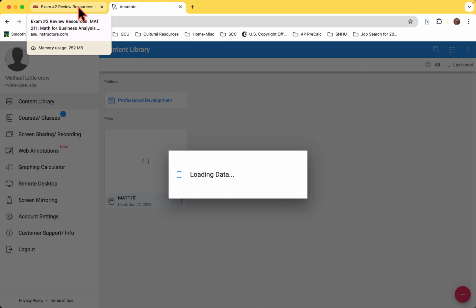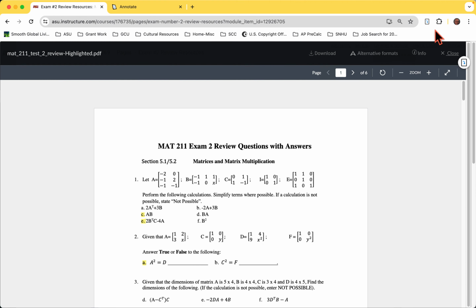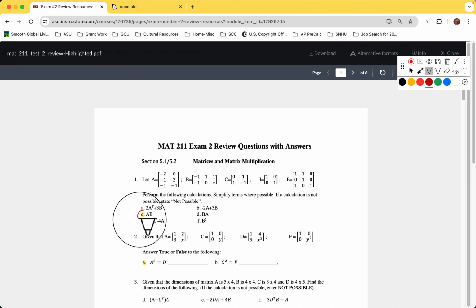Once I did that, I went and made solution videos for all the highlighted ones. Focusing first on the matrices part, I did make some adjustments. The coordinators allow us to adjust up to 20% of the questions, which I did.